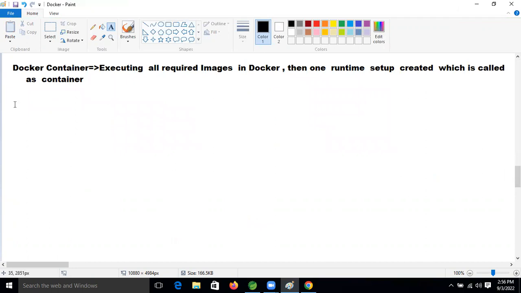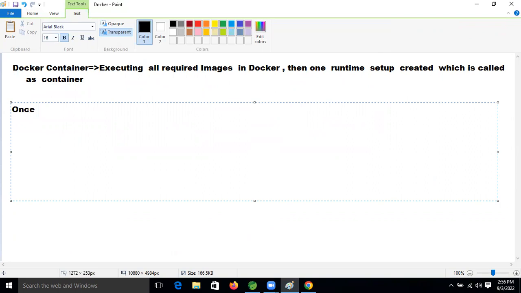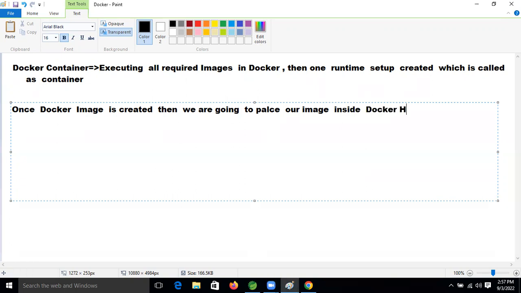So once the Docker image is created, then we are going to place our image inside Docker Hub, by using actions.